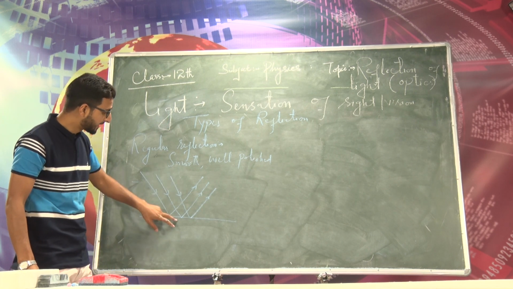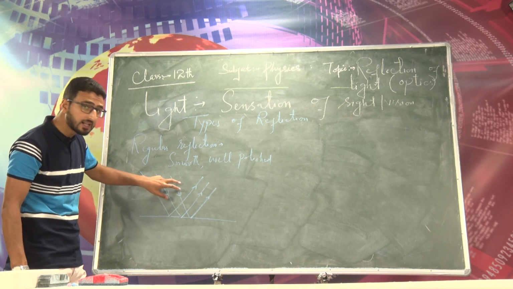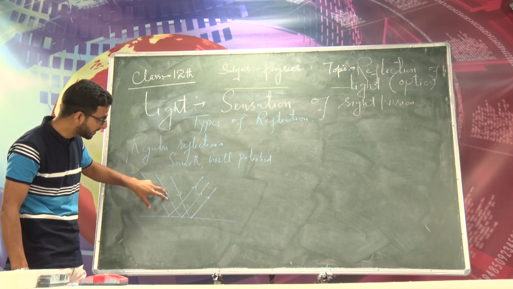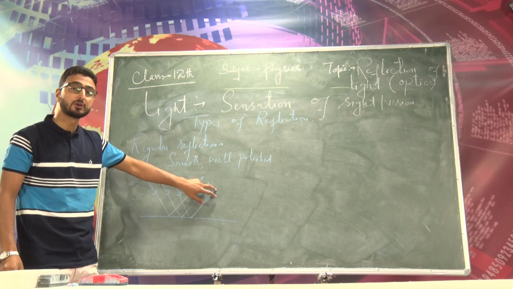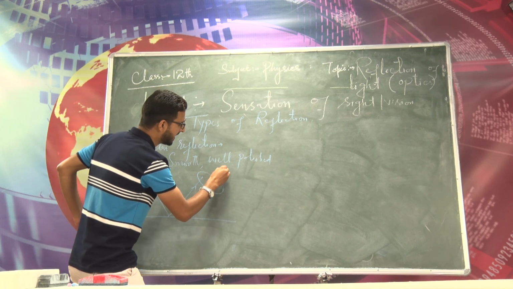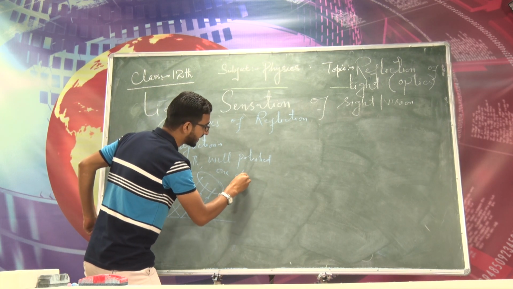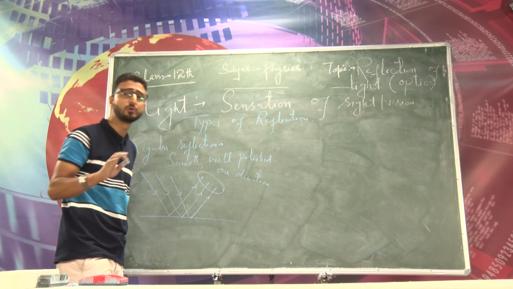In case the reflecting surface is smooth and well polished, the parallel rays of light, remember these are parallel rays of light, rather the incident rays, are reflected parallel to each other. That is, I can say they are reflected parallel to each other and in one particular direction, right? This type of reflection is called the regular reflection.